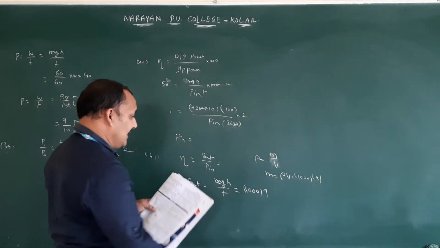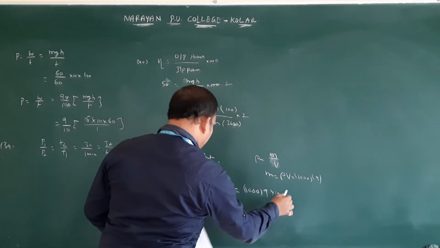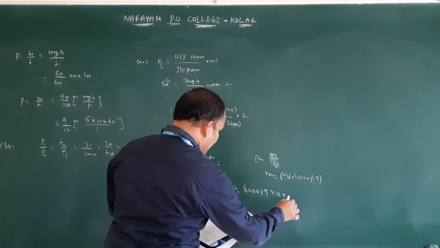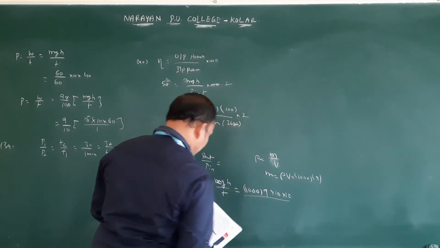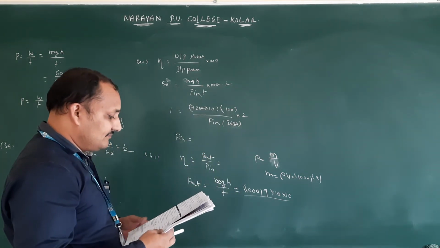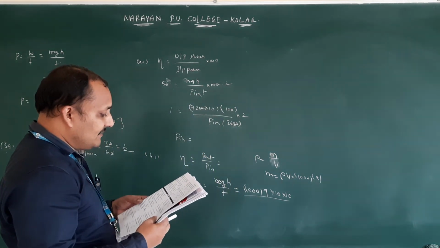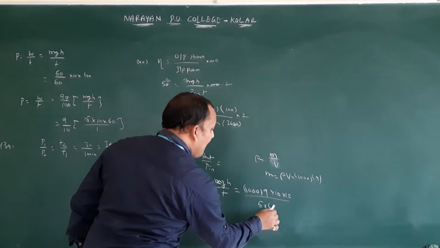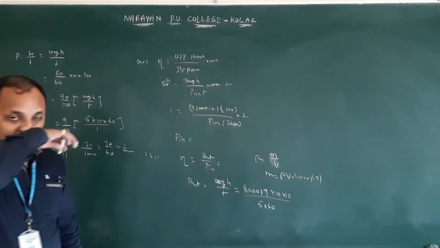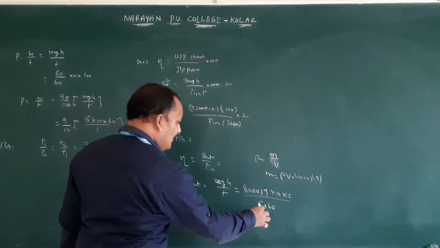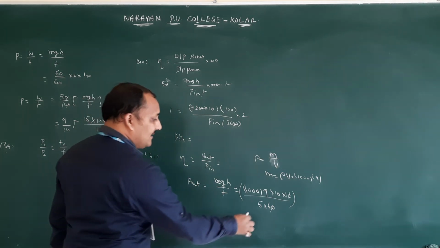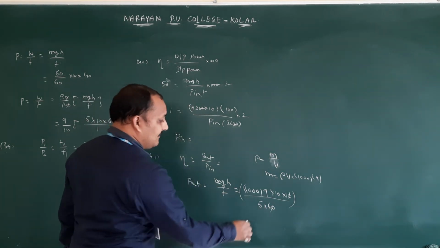Next g value, then height value, also 10, divided by how much time it is taking? Height 10 meters above the ground. Takes 5 minutes. 5 minutes means 5 into 60. Therefore, calculate this one. You will be getting 6 5s are 30.